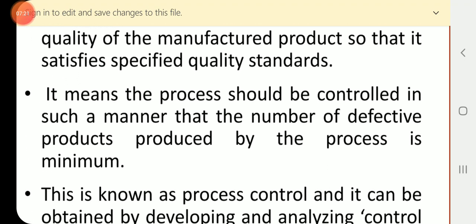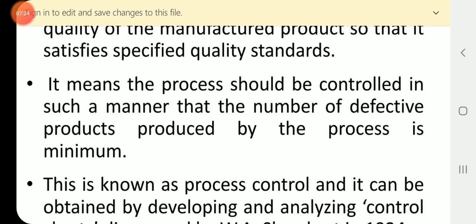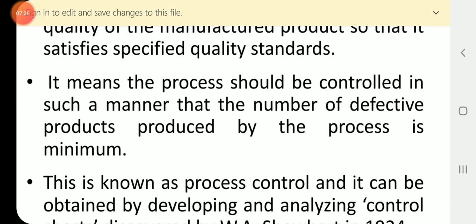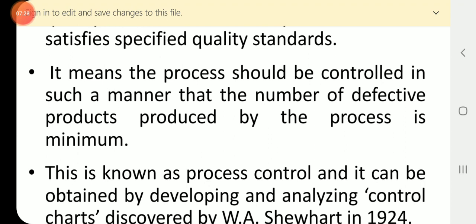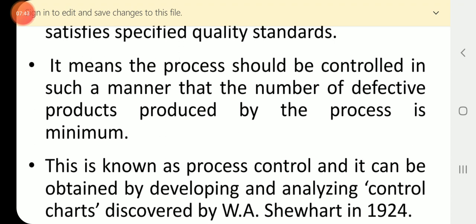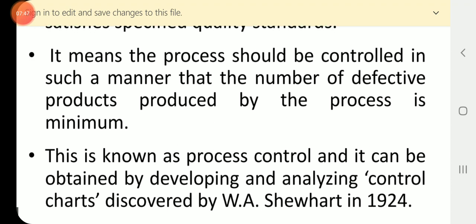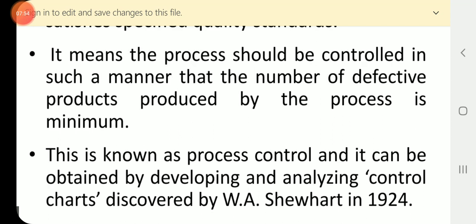It means the process should be controlled in such a manner that the number of defective products produced by the process is minimum. That's what we are discussing in all kinds of procedures of statistical quality control. We want to minimize the defective items.